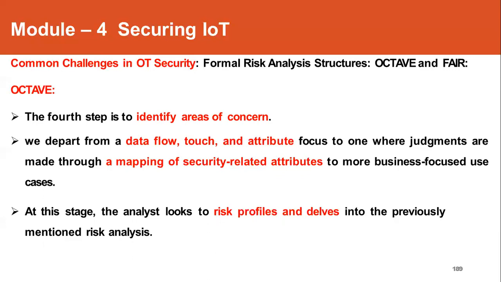So who can access, and mapping of security related attributes to business use cases should also be done. At this stage, analysts will look at the risk profiles that have been previously mentioned in the risk analysis document.